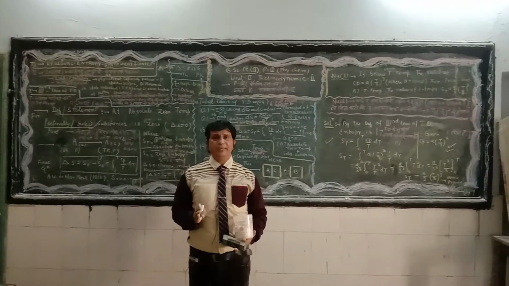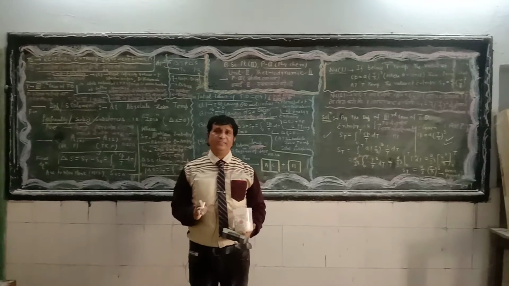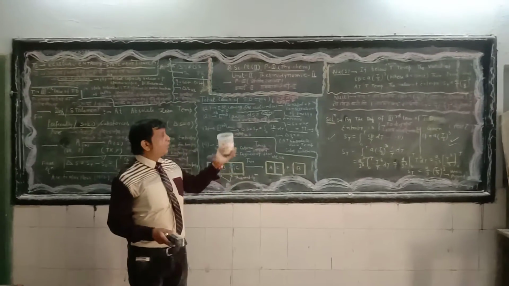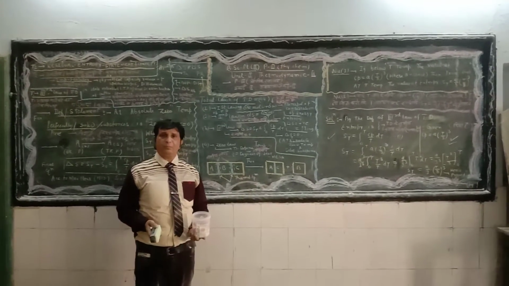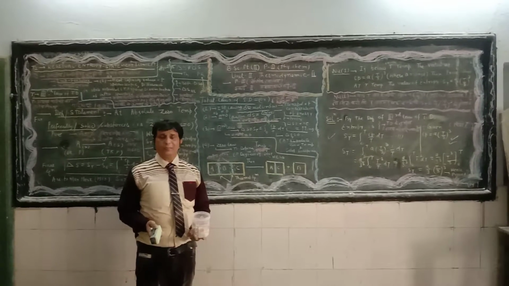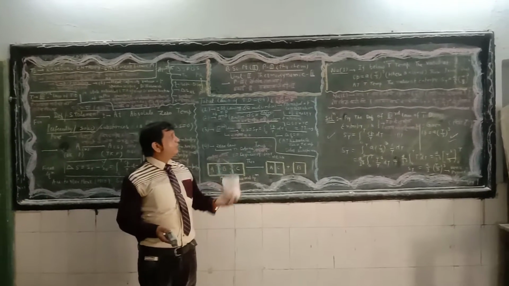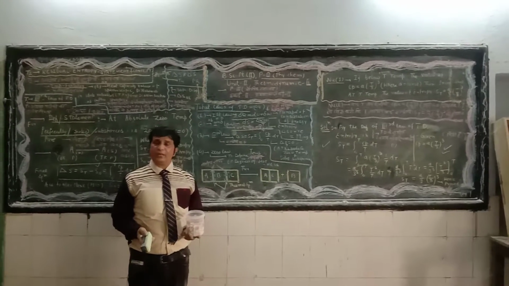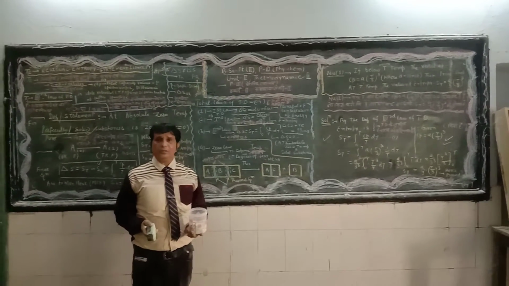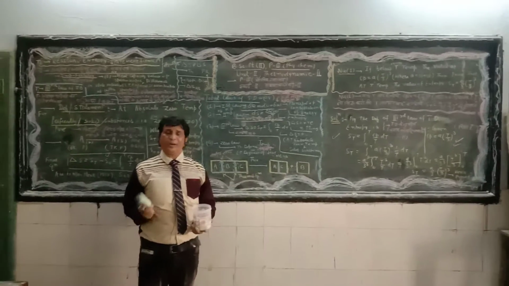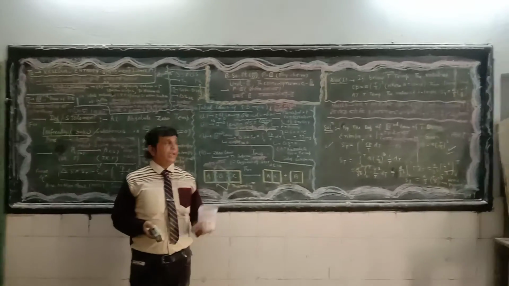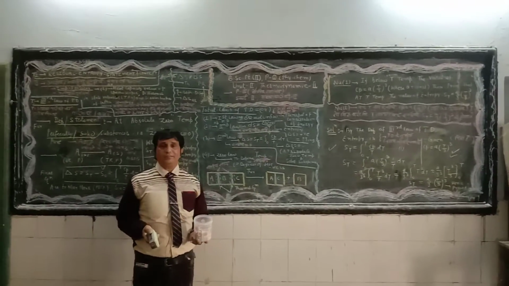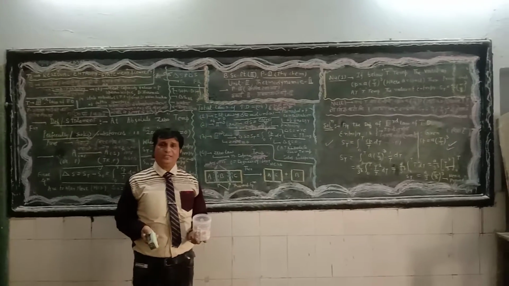Now may I have your attention please. The first law is mainly concerned with the principle of conservation of energy. Mathematical form: delta Q equals dU plus delta W. Energy can neither be created nor destroyed, but it can be converted from one form to another. Hence, the first law is concerned with the principle of conservation of energy.